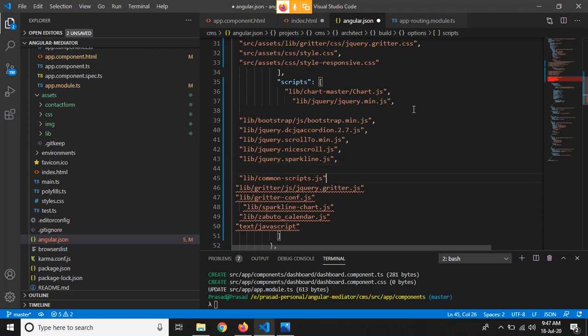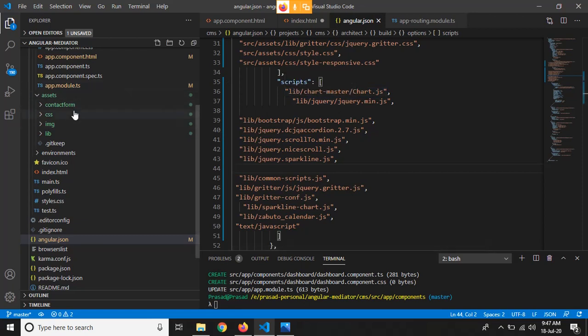And all the paths should be comma separated. Right, so now we have provided all the paths for it as well, but as we can see the paths are from this lib, but we have put this lib folder into our assets folder, so we have to provide the entire path for it. So we will just add this into these paths.